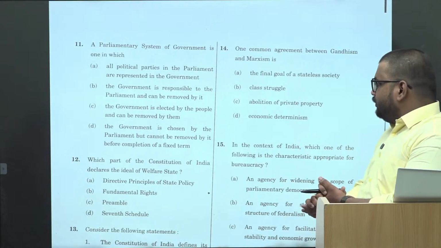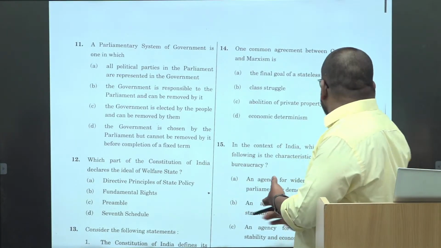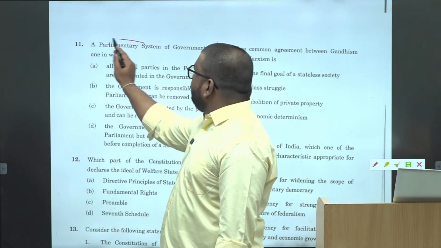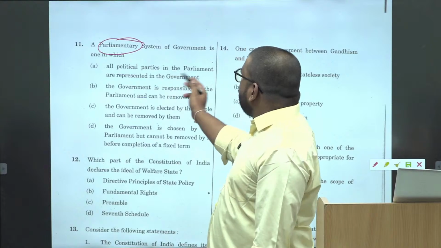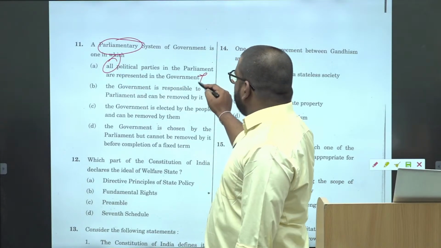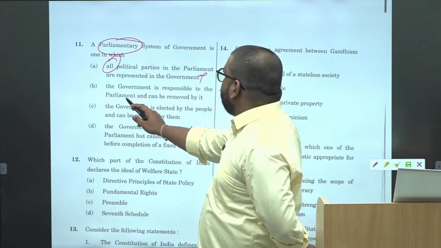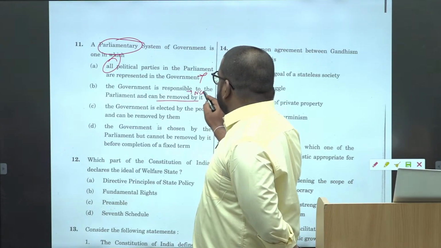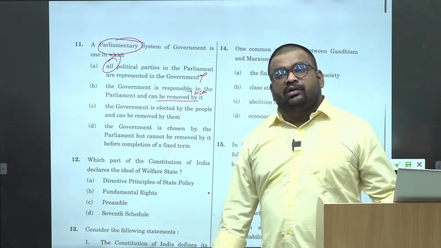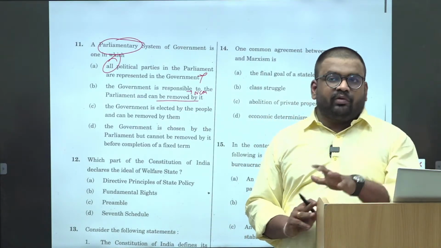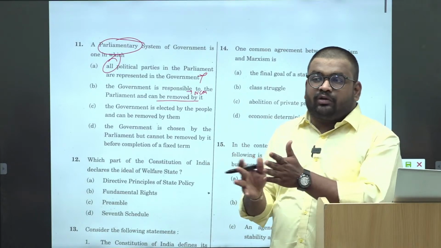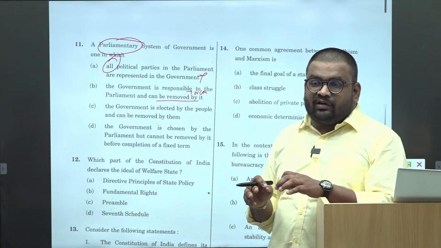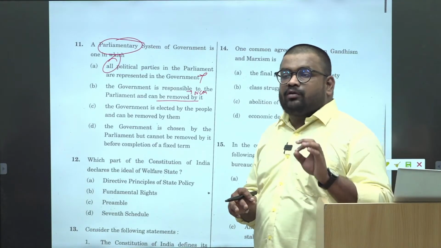Again, these two questions are again from the NCERT. A parliamentary system of government, again remember parliamentary system. Okay. All political parties are represented in the government. Government is responsible to the parliament and can be removed by it. No confidence motion. So always with respect to the polity questions, wherever you get the conceptual question, for every option, even if you are eliminating that option, try to substantiate that by specific constitutional provision. Even if you are getting the answer, try to substantiate by specific constitutional provision.